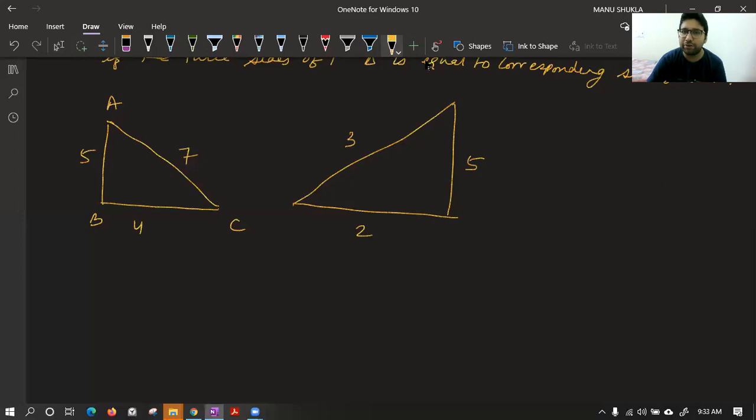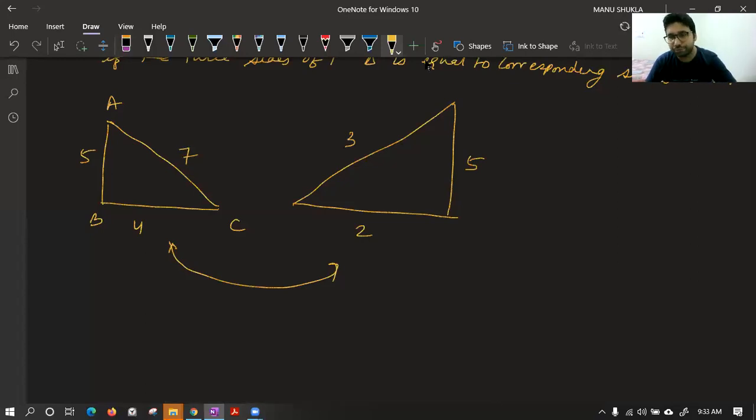But as Sarvagya tried to see, we are trying to understand how to tell whether given two triangles are congruent or not. In this case, if you observe, the sides are totally different. That is why they are not congruent. Okay.